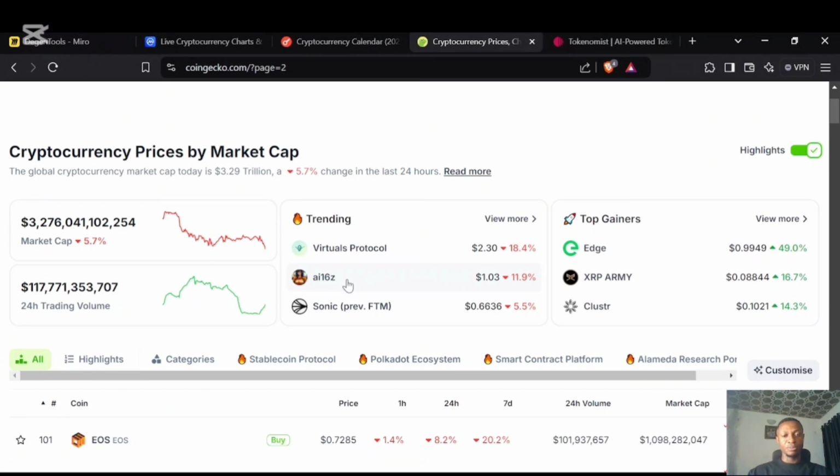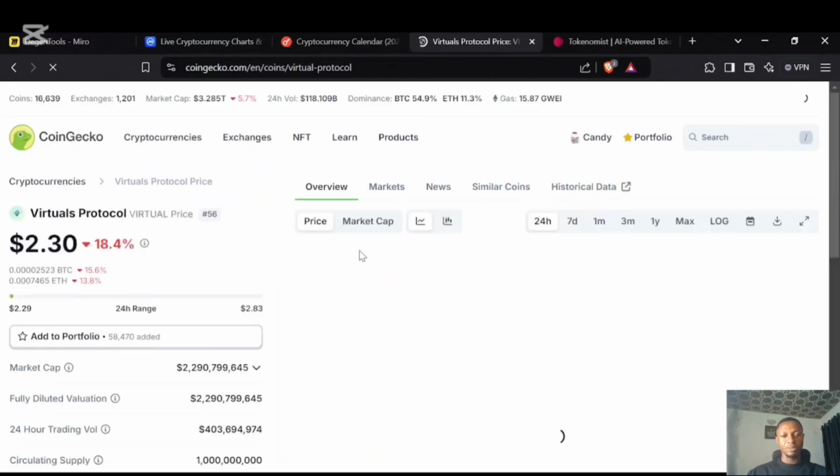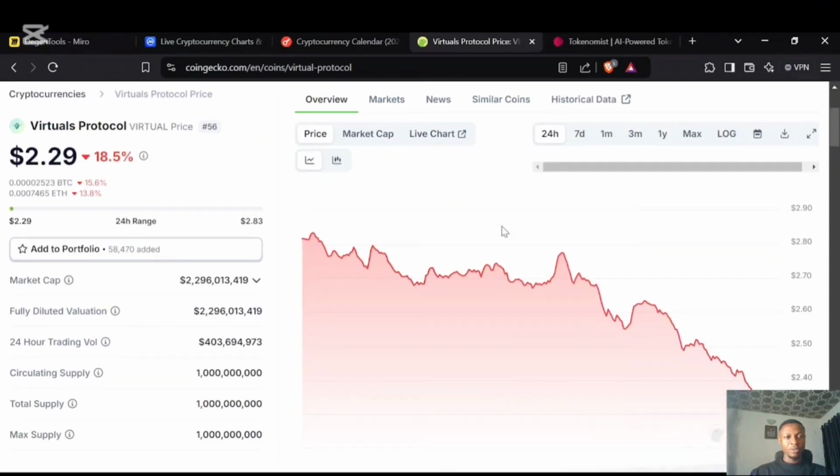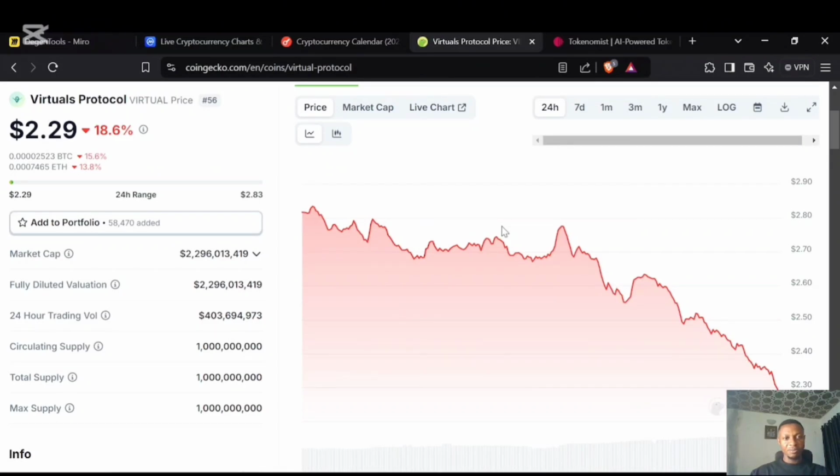So I don't jump into conclusions. I'll click one of these tokens because they are trending, and we want to see how we can know more about them and speculate on what is happening with other asset classes. So currently looking at Virtual Protocol. So for every project, how do you identify this project is good and you can make money from this project?